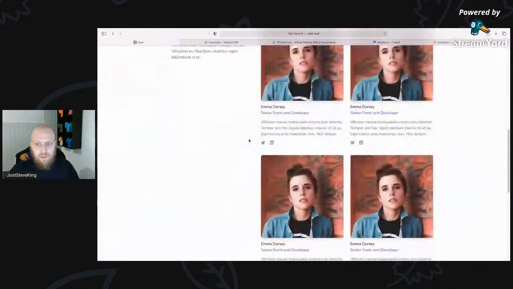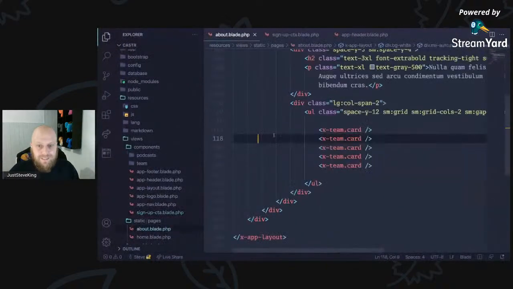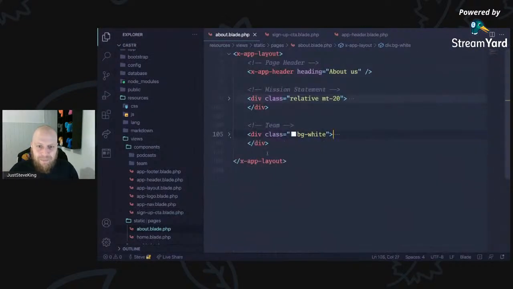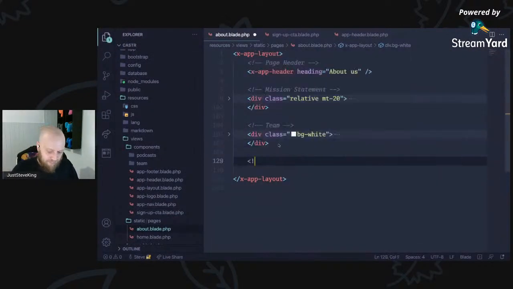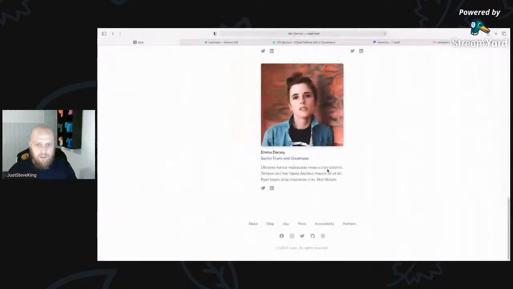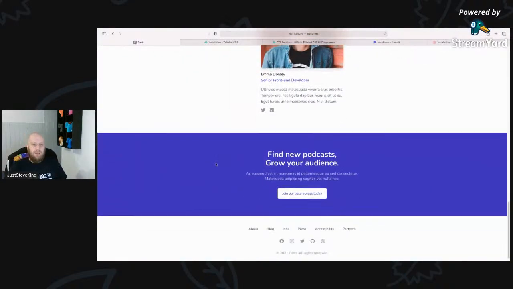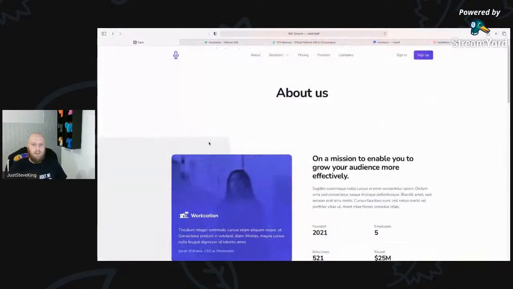Let's go back to the About page. We scroll down, and then we haven't even added it. Right, okay, let's add it. That's the important part. Sign up, call to action, and then we can say x-sign-up-cta, and then eventually we could pass options in there to show different parts of it if we wanted to. So bam, right at the bottom, we're back on brand, back to the footer, and we can start navigating around again.